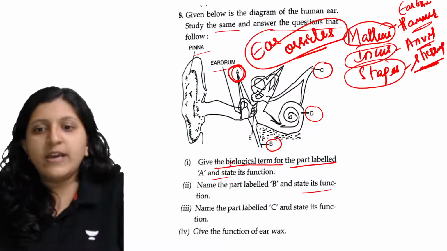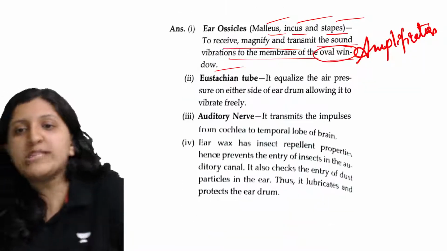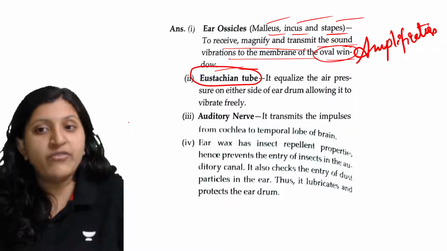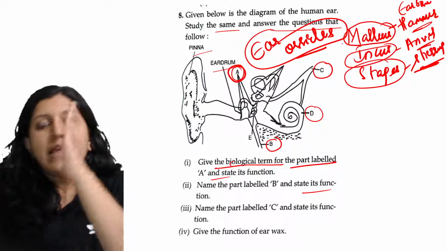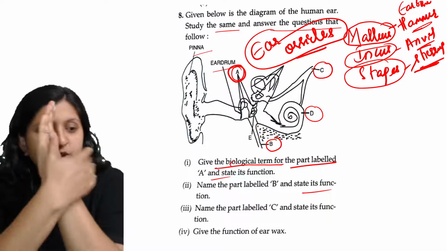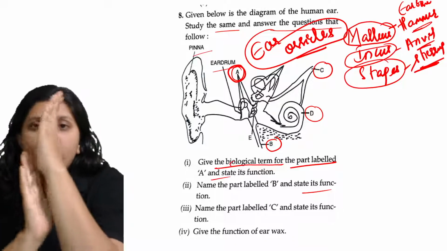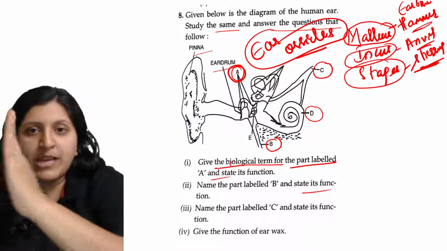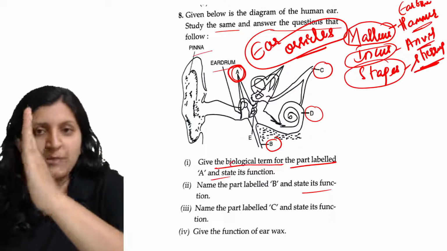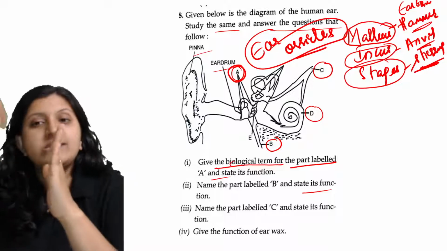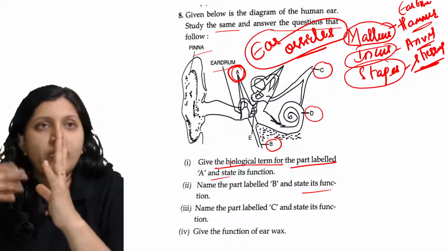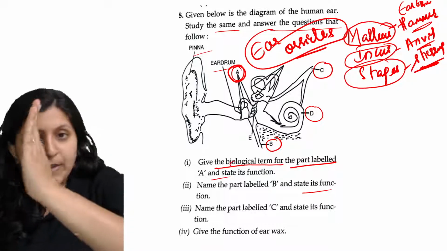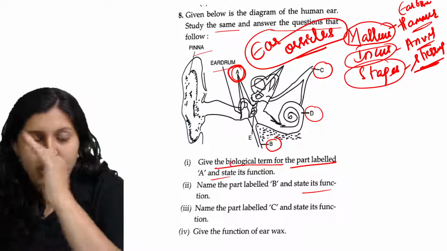Next, name the part labeled B. It is the Eustachian tube. So what is the function of the Eustachian tube? Let's say this is the eardrum, here is the auditory canal and here is the Eustachian tube. This eardrum has to vibrate freely. Only then are the sound vibrations going to the ear ossicle, if the eardrum is vibrating freely.